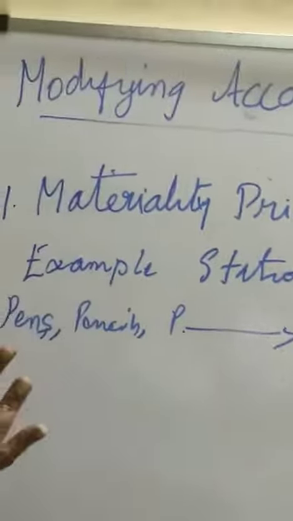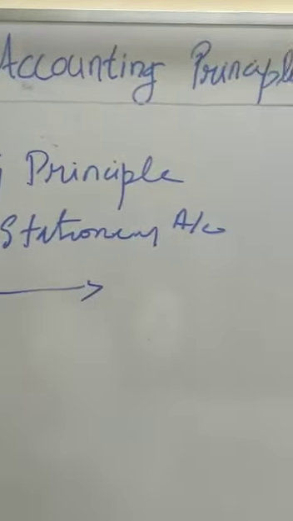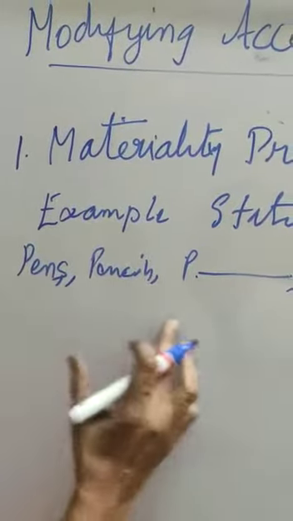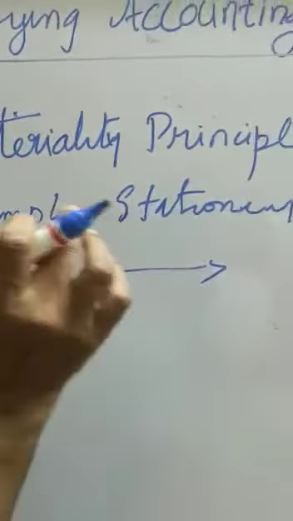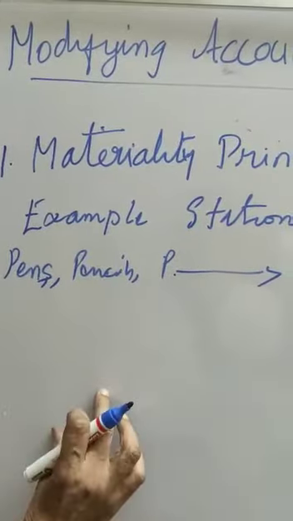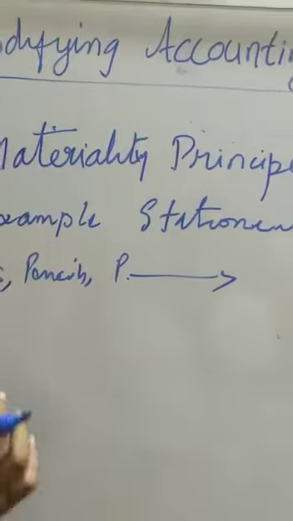So here materiality principle insists to minimize the documentary preparation, and also related items should come under one account, that is stationery account. And in the profit and loss account, you have to show only that stationery account overall balance, not each and every item's balance.